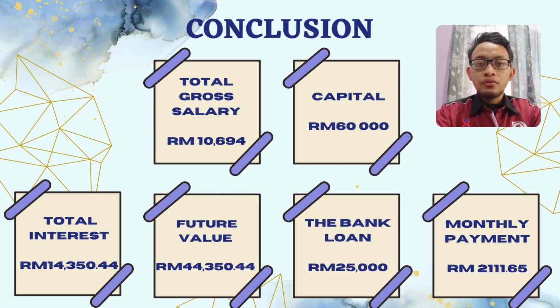Finally, the loan of RM25000 will be paid every month for a year with a monthly payment of RM2111.65.